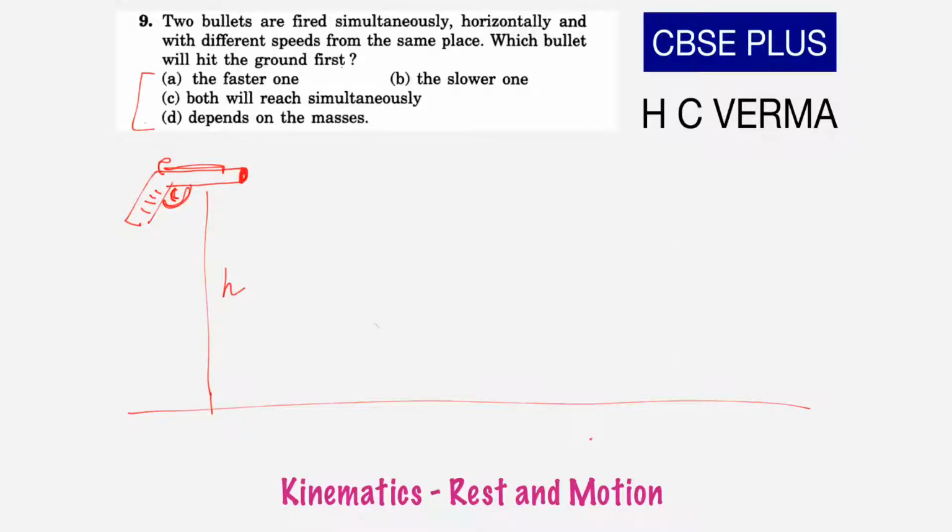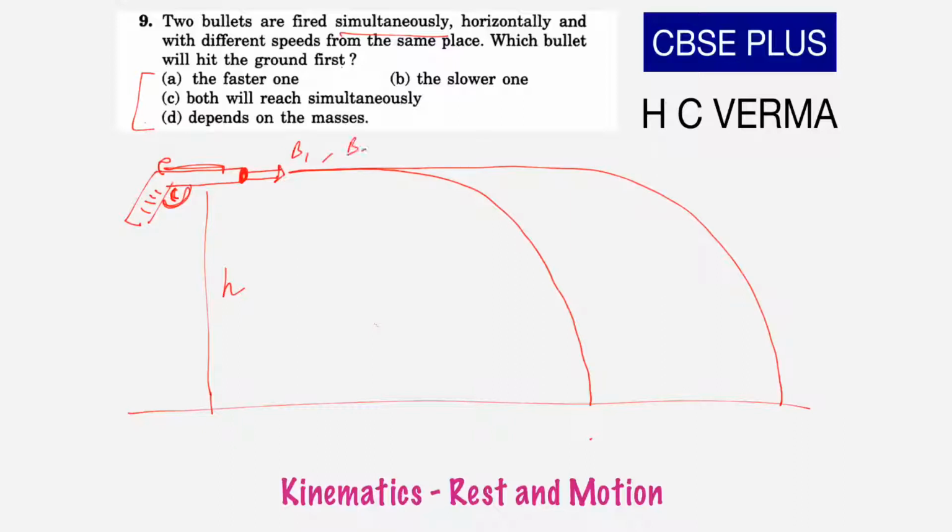Alright, when the bullets are shot, there are two bullets, keep in mind, and both are shot horizontally. It is already given in the question. So if it is horizontal, it will go like this and sometime it will fall down. And again the second bullet will go like this and sometime it will fall down. Bullet 1 and bullet 2.